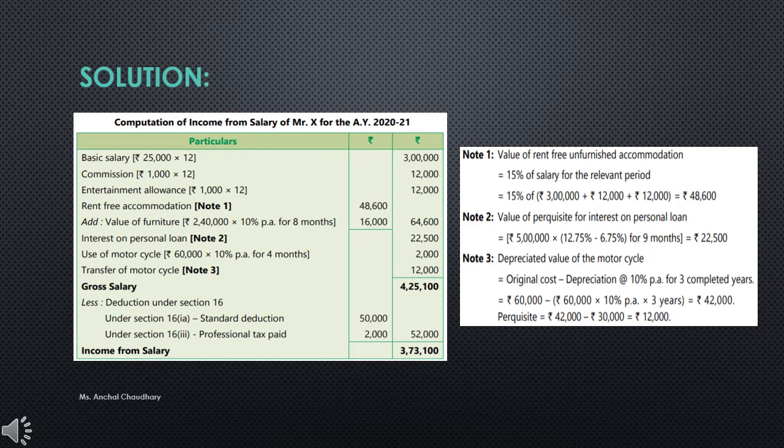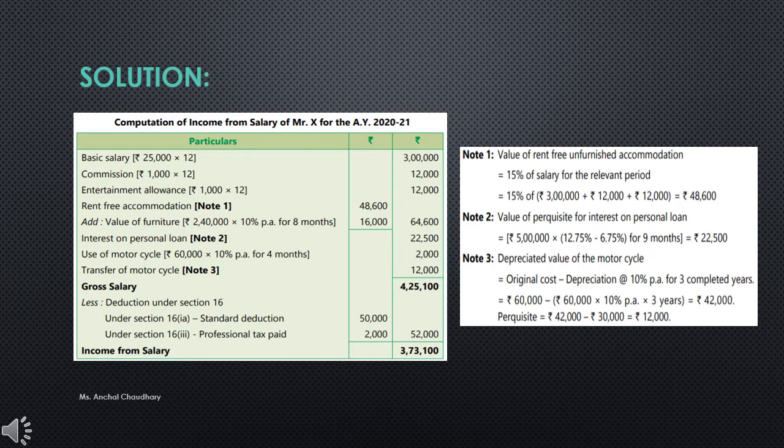First you have to find out the actual value of that motorcycle after deducting the depreciation for 3 years. So 60,000 minus 10% for 3 years will be your depreciation.